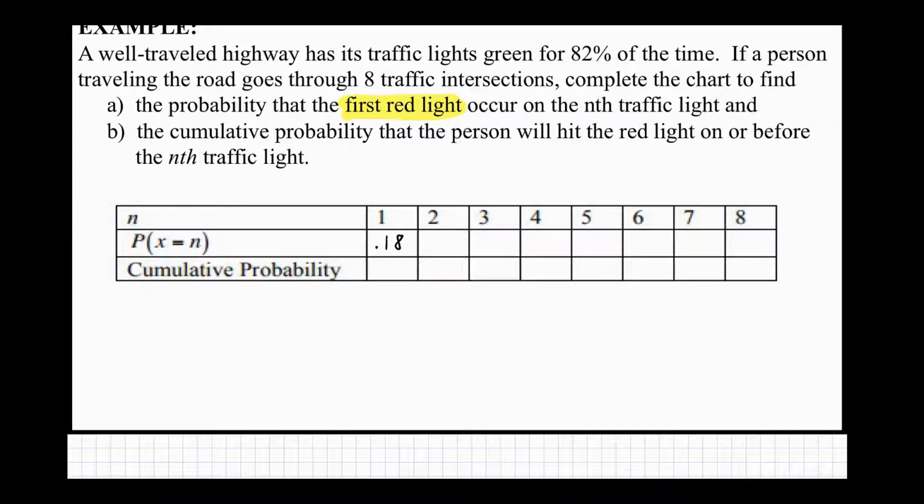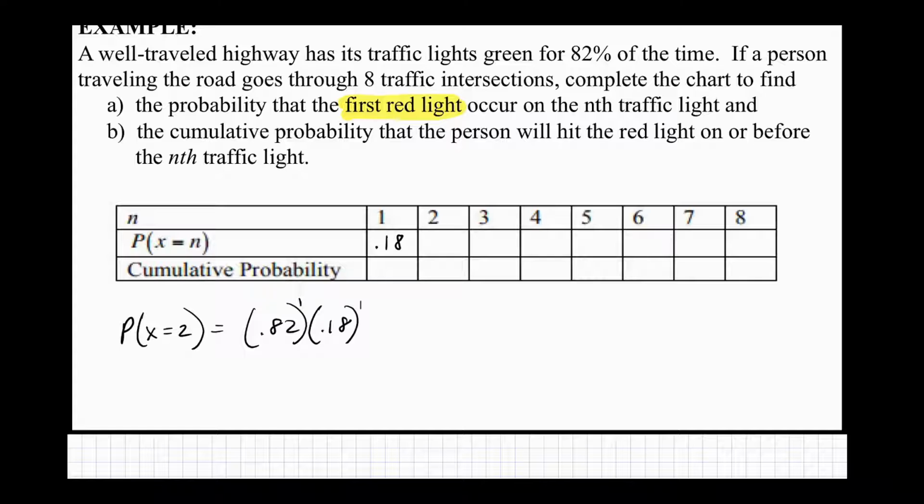So what's the probability that I go through the first light safely, got a green light, and then the second light I have to stop at? The probability of the second light being it is: the first one I got, 1 failure, and 1 success. One light I passed through, that's a failure. One light I stopped at, that's a success.